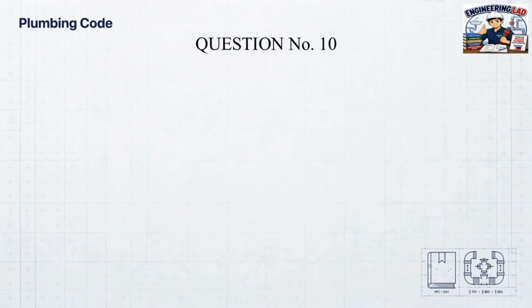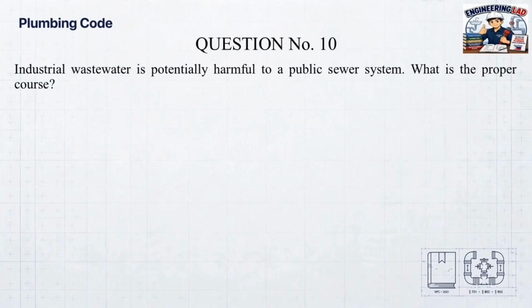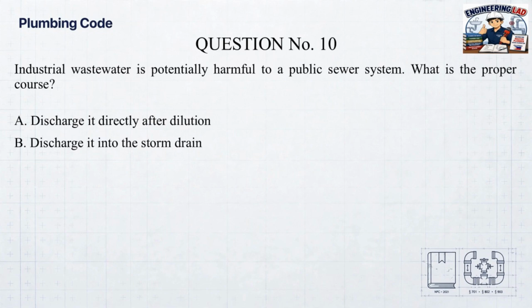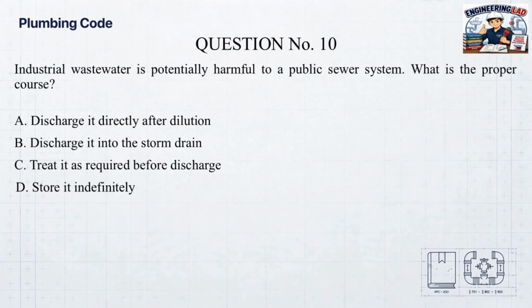Question number 10. Industrial wastewater is potentially harmful to a public sewer system. What is the proper course? A. Discharge it directly after dilution. B. Discharge it into the storm drain. C. Treat it as required before discharge. D. Store it indefinitely.